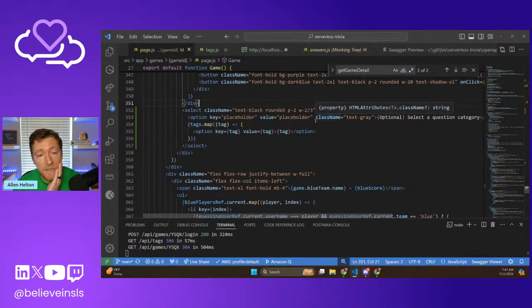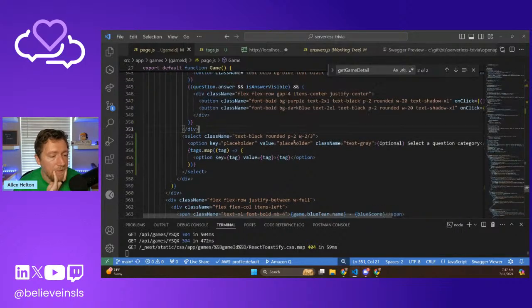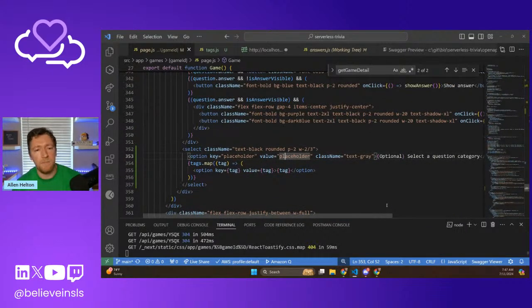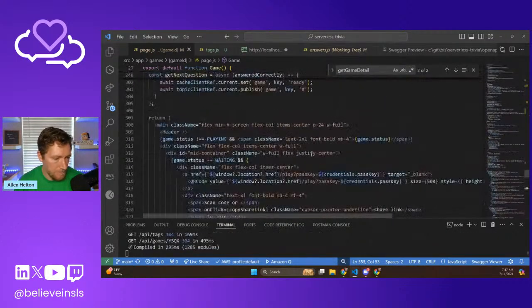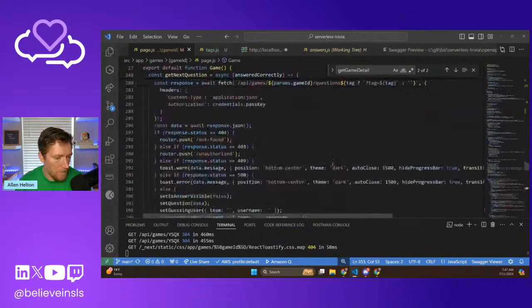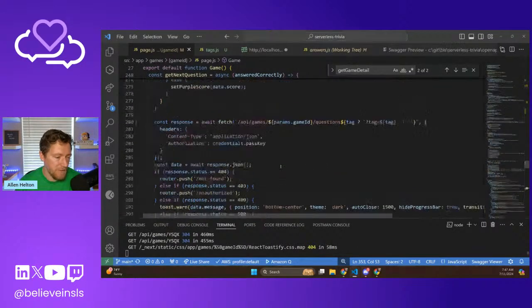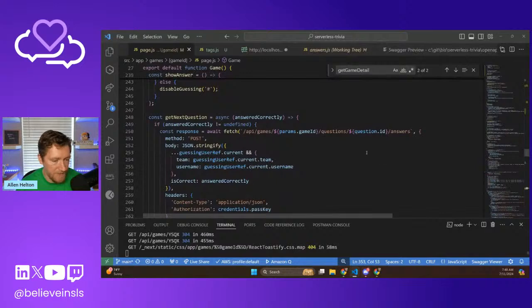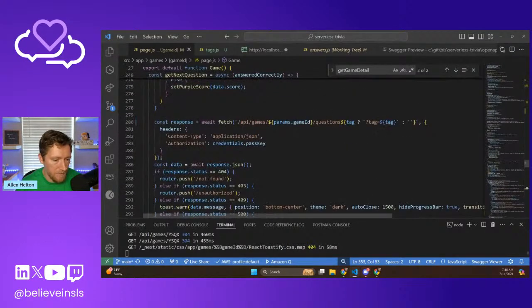Okay, so we have this, and this is value. Okay. So we've set the selected value to the placeholder or to the tag state object, and now we have to update our code for this.